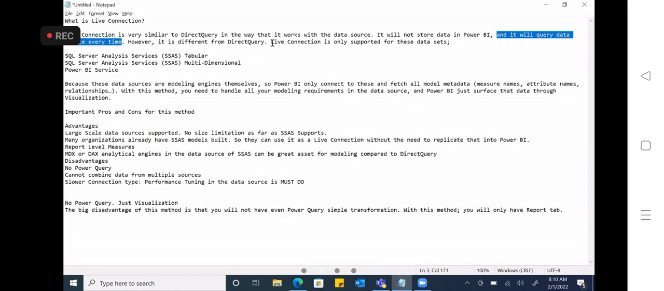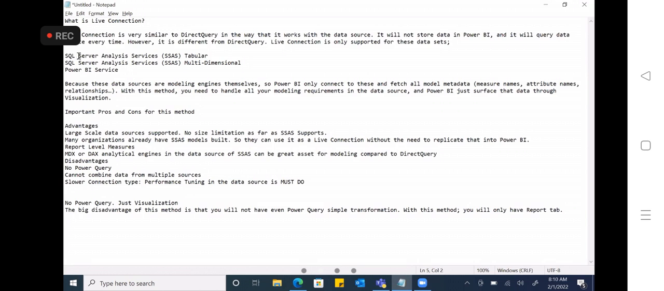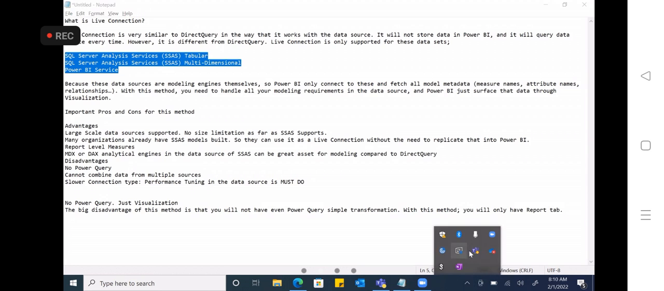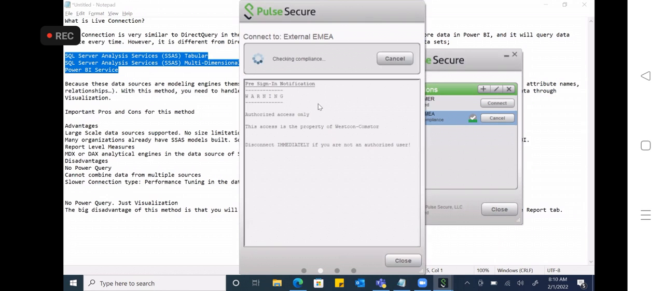So it is different from direct query. Why? Because live connection is only supported for these data sets. It will work only with SQL Server Analysis Services, that means the SSAS tabular model, the SSAS multi-dimensional model, and then Power BI service. It will not work with other data sources like SQL Server database, SAP, Oracle, and so many others. Let me open Power BI. I'm just opening my real-time system now. Okay.